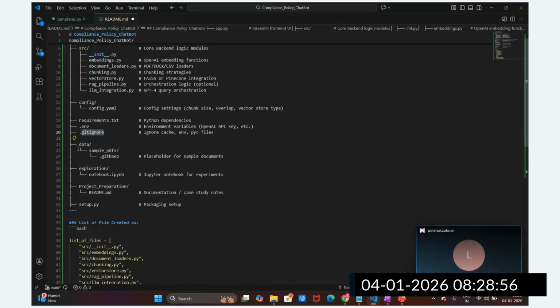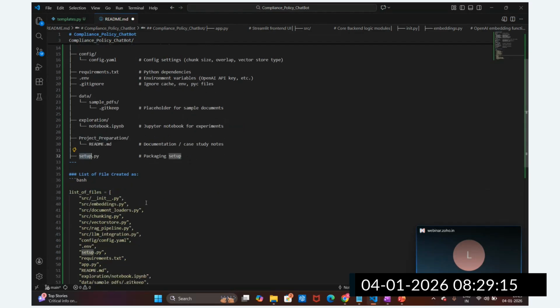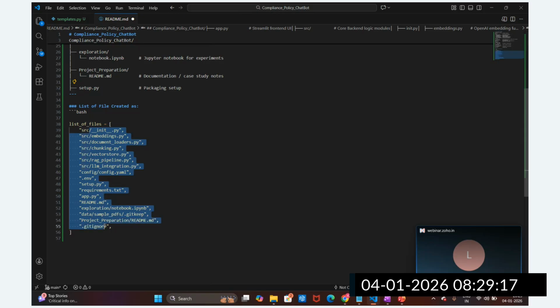In the data folder we are going to store the sample data files. Then for exploration, we are going to create a notebook file and start experimenting with different approaches. And this is the project preparation. I will provide the documentation here and the setup for the package, and this is the list of files and folders we have created.